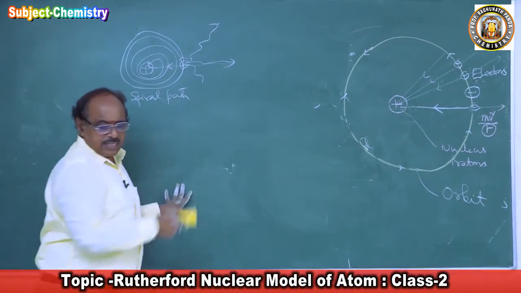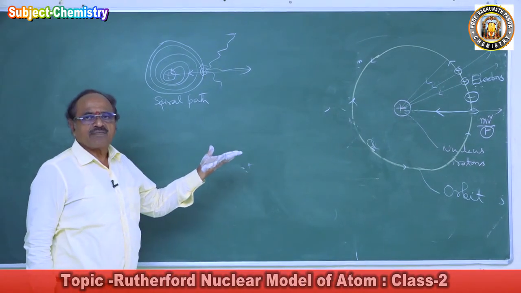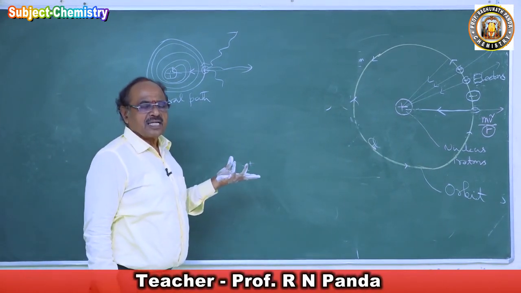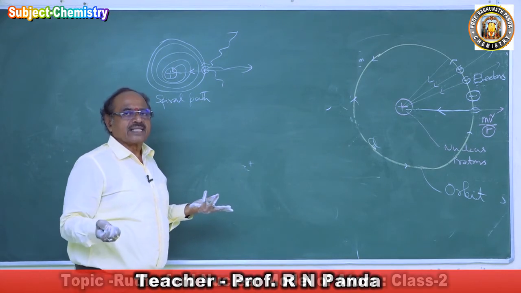The electron is a charged particle moving with very high velocity continuously around the positively charged nucleus. Hence the electron ought to radiate energy.